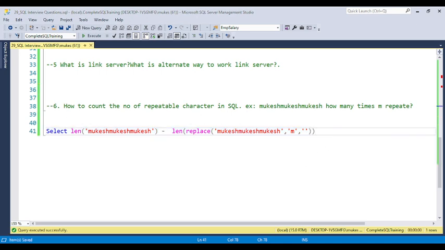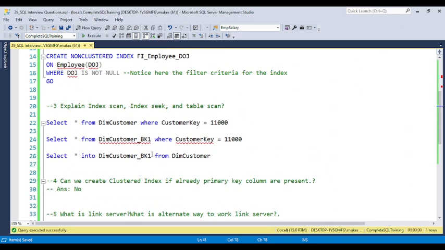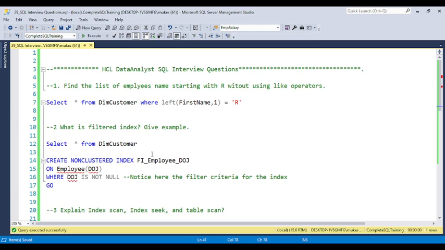So to solve all these types of questions, you need to think a little bit extra. Okay, so while we work in SQL, you can learn each and every function, so you can crack this type of question. If you have a doubt, or if you attend any interview and are not able to solve a question, you can send the question to me in the video description. So definitely I will provide the answer.